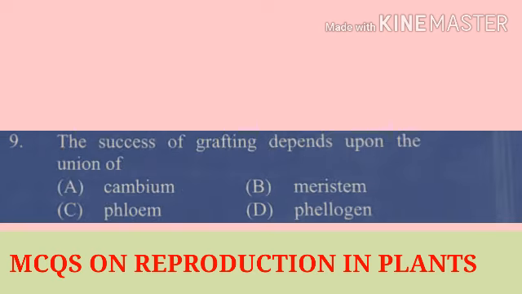Question number 9. The success of grafting depends upon the union of. That is, option A, cambium, option B, meristem, option C, phloem, option D, phloem. Here the grafting success depends upon the union or matching of cambium cells, and due to this the correct option of this question is cambium, that is option A.